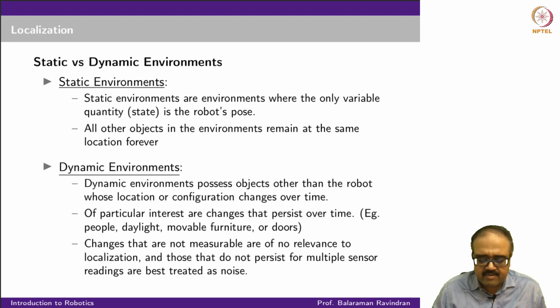So this is basically what we are saying here. Changes that don't persist over time, they are very transient, they are there for just a small time, and then again it is back on the floor. So these are not of relevance to the localization problem or the path planning problem, and therefore we can just treat these as noise and account for that in our model.